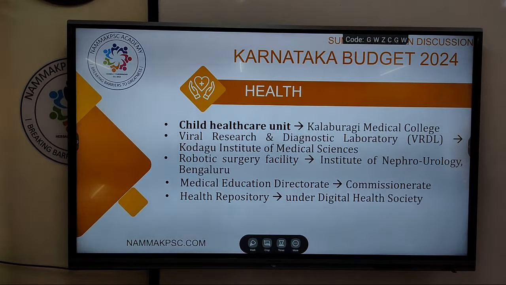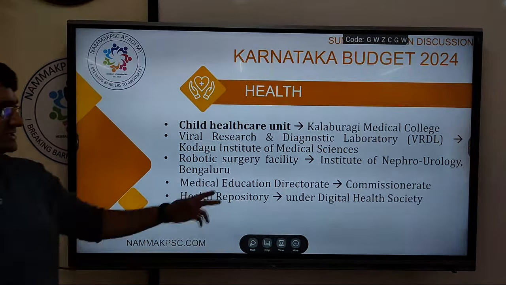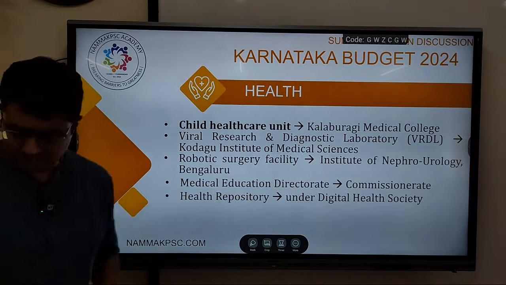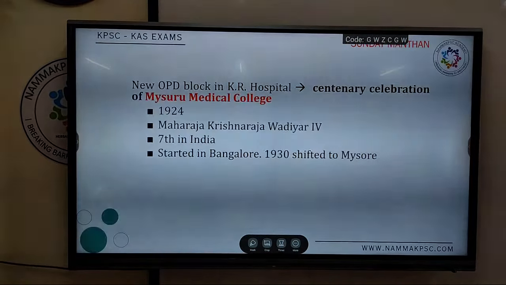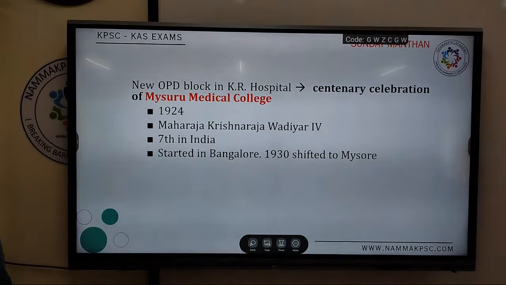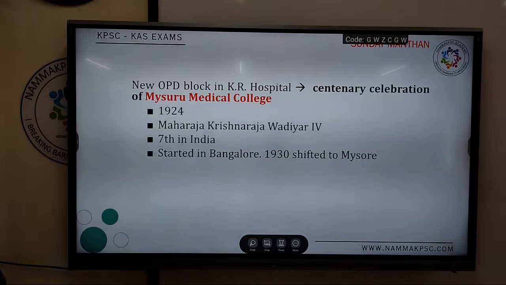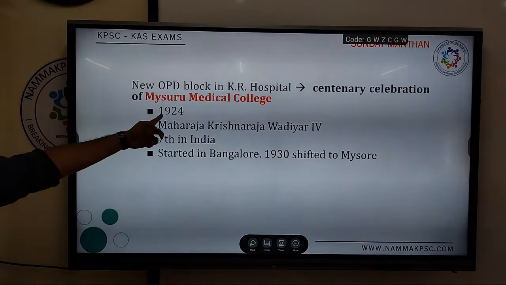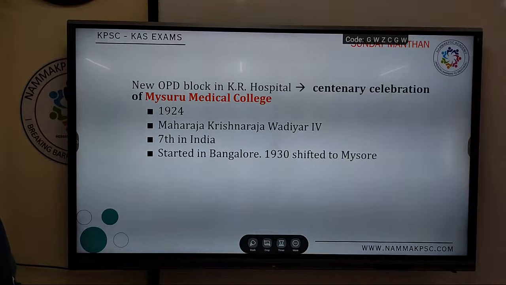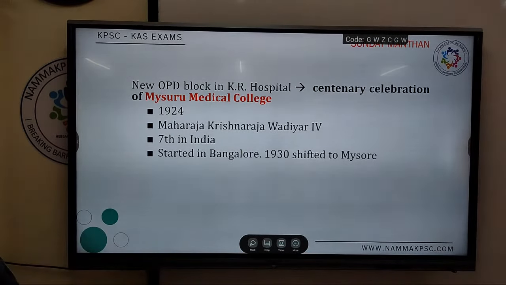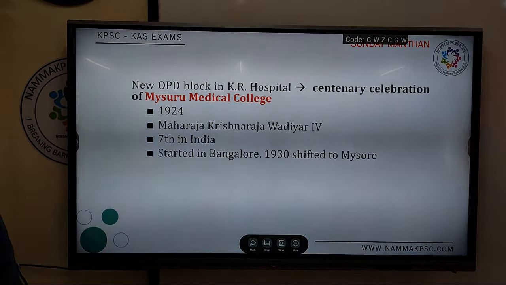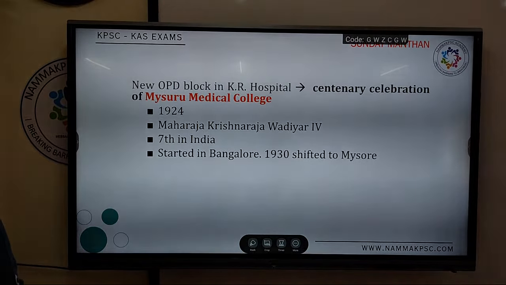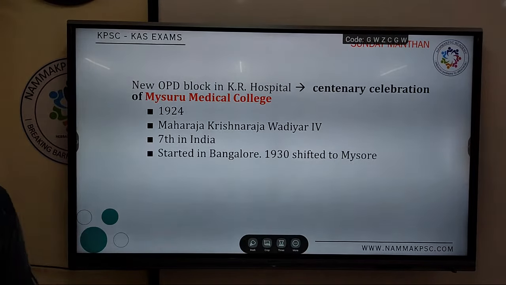And one more institution which was in the news is Mysore Medical College, because it is celebrating 100 years of its establishment. It was set up in the year 1924. It is the first medical college in Karnataka. It was started as Mysore Medical College in Bangalore. Please note that it was started in Bengaluru, in 1924.